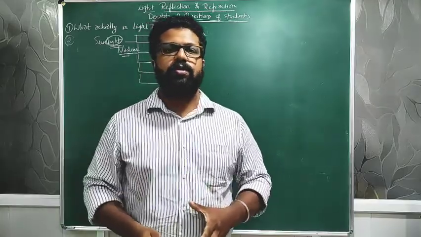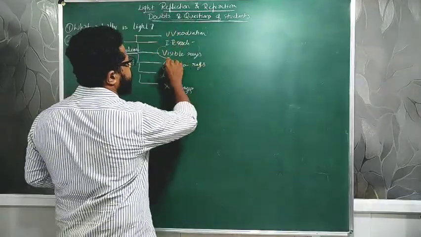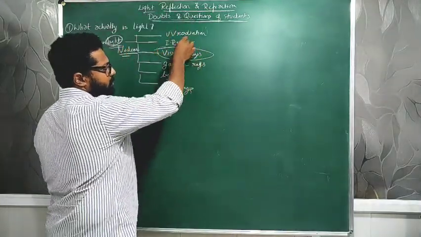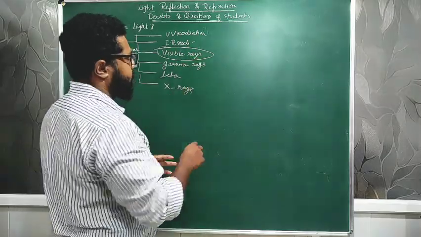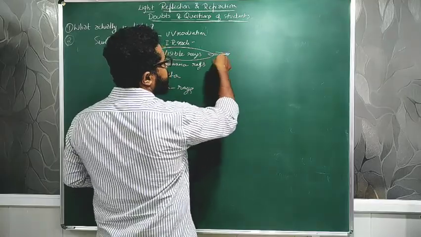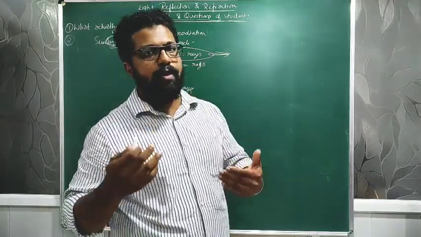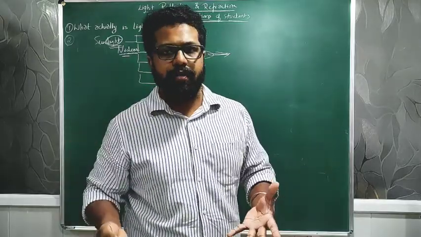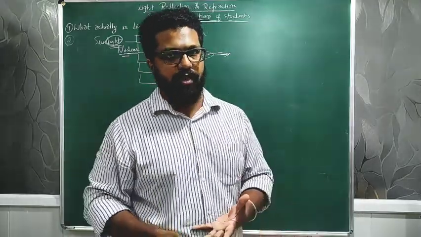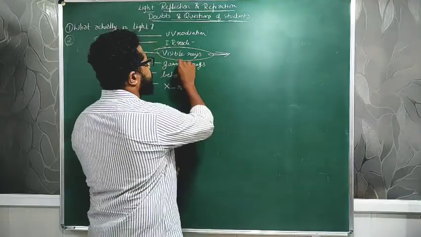Among those, there is something called visible radiation. The rays which are visible to our eyes, or which are easily detected by a human being or animals, living creatures, are called visible rays.